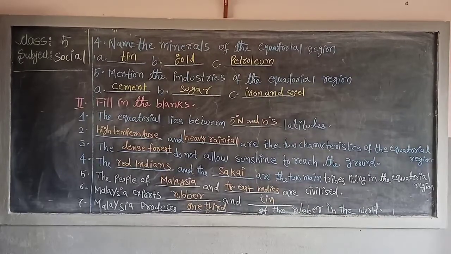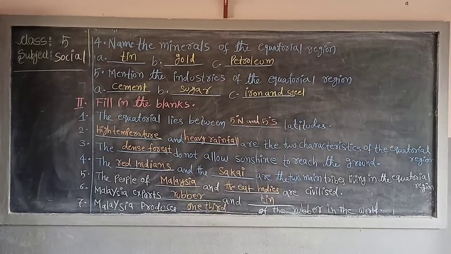Next, third one. The dash do not allow sunshine to reach the ground. What do not allow sunshine to reach the ground? Dense forest. Next, fourth one. The dash and the dash are the 2 main tribes living in the equatorial region.